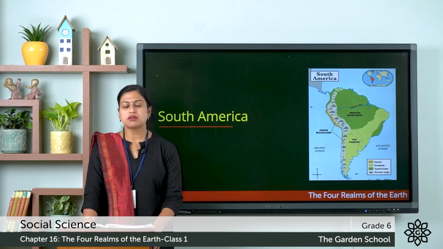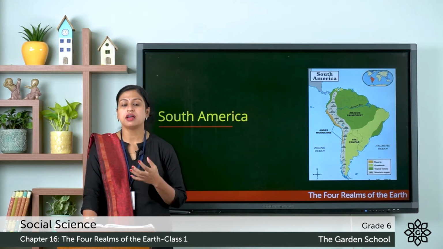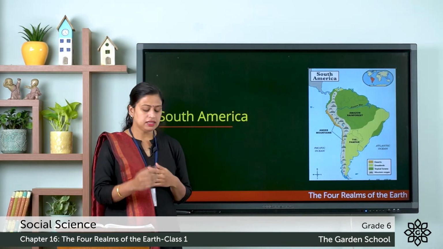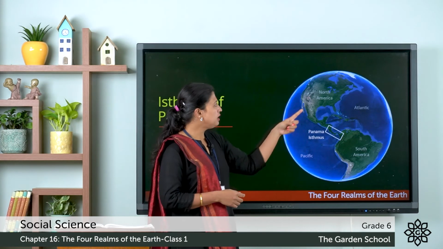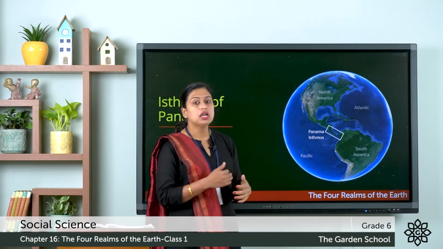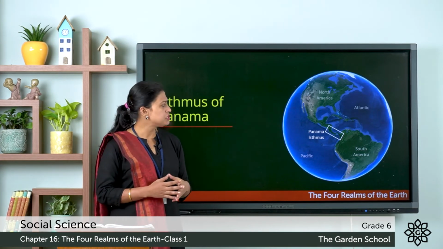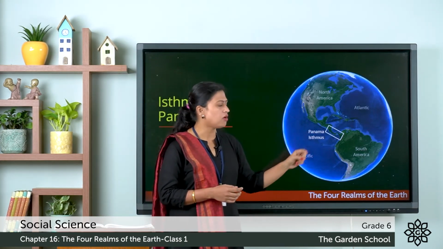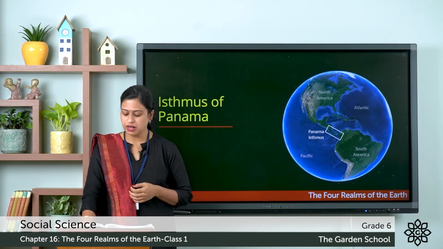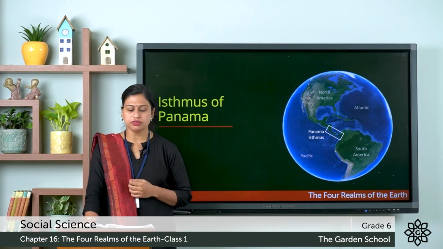This continent also has large countries like Brazil, Argentina and Peru. And in the next figure you can see that North America and South America are connected by the Isthmus of Panama, which is shown in the rectangular box. So both the continents are connected through the Isthmus of Panama. So this was about South America.